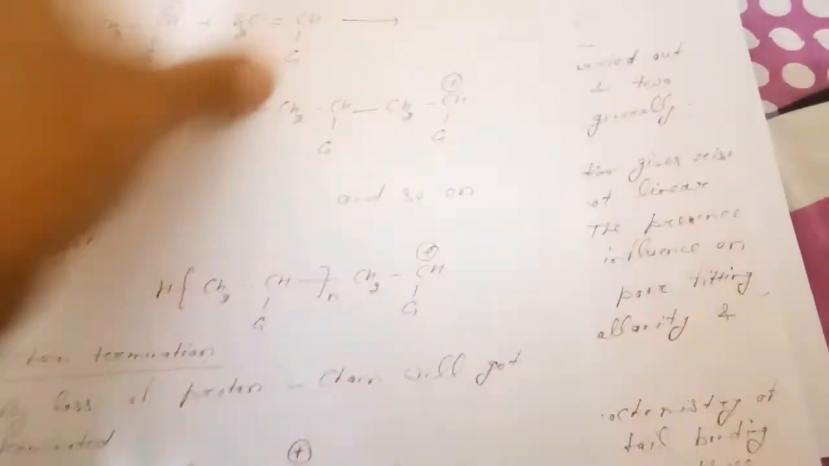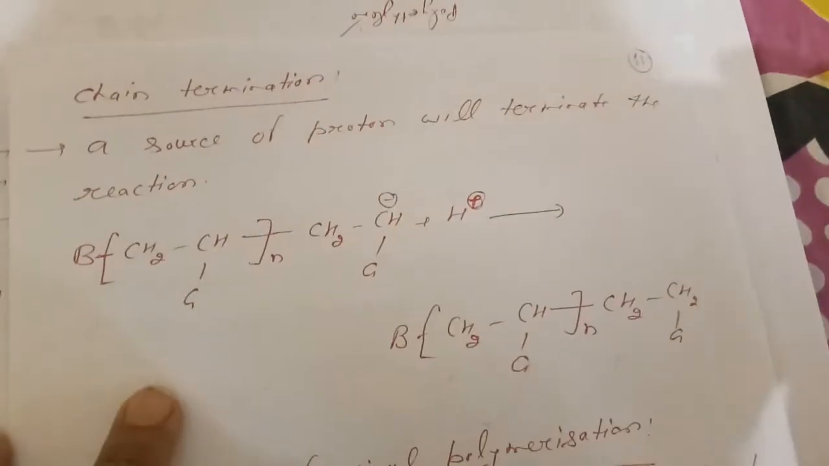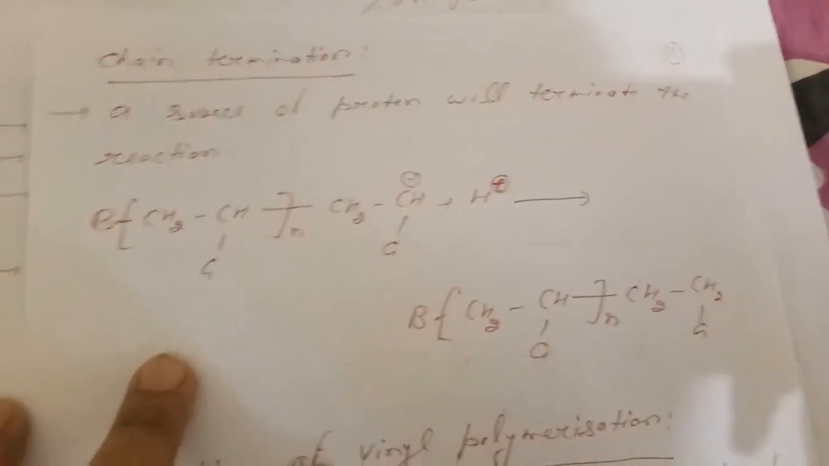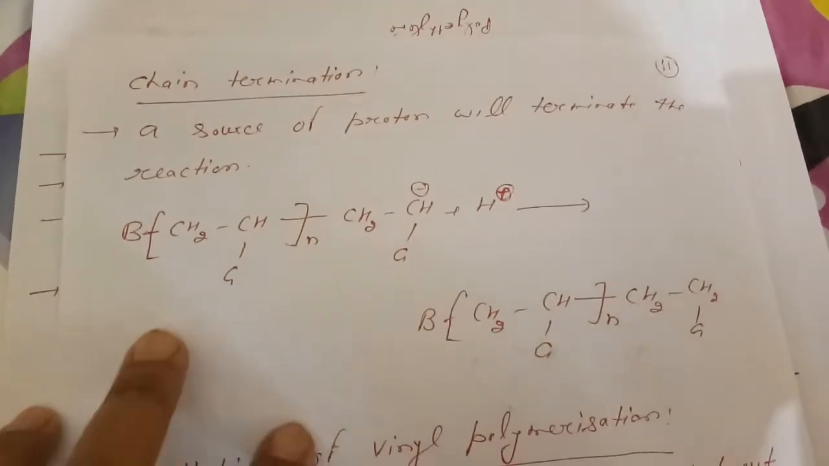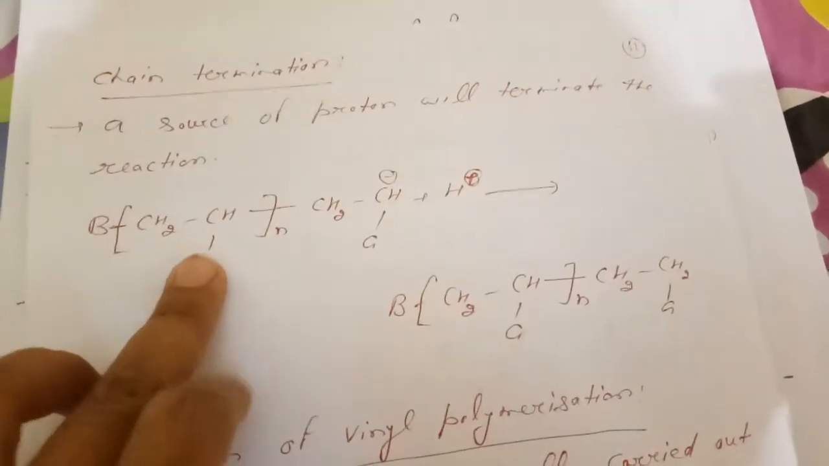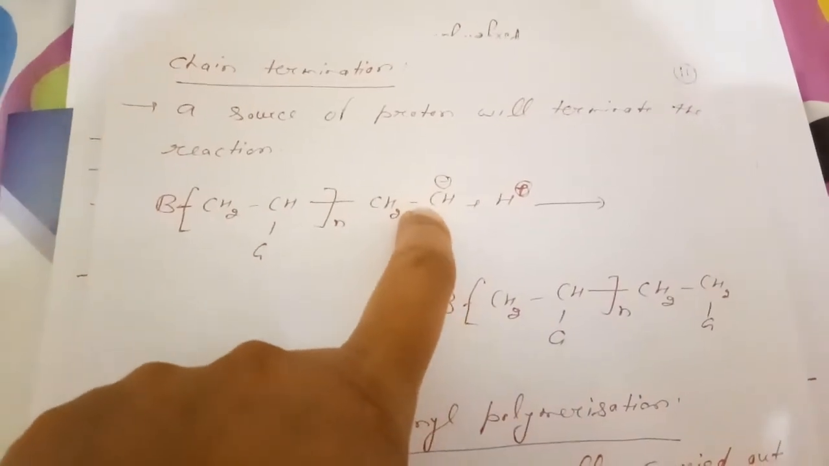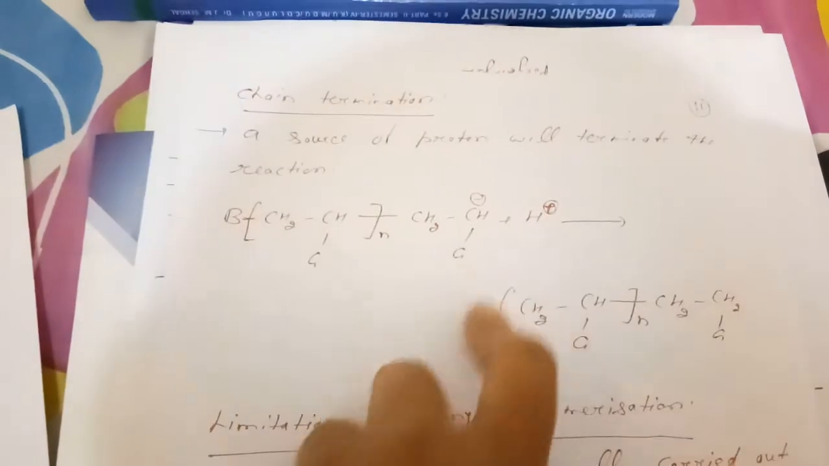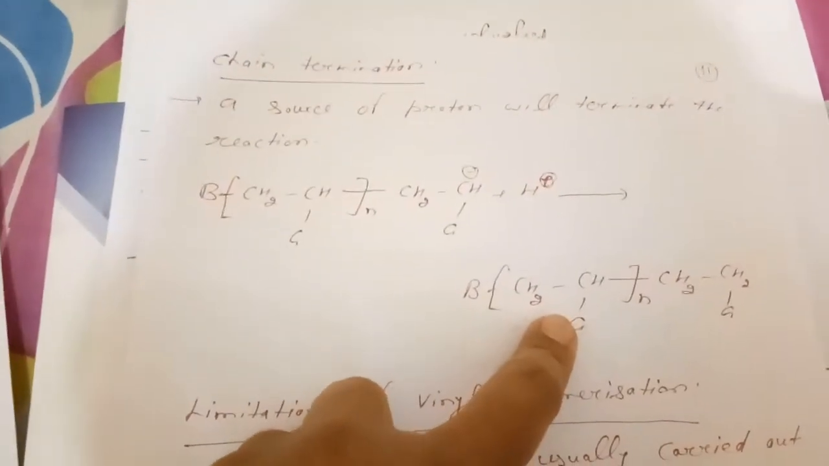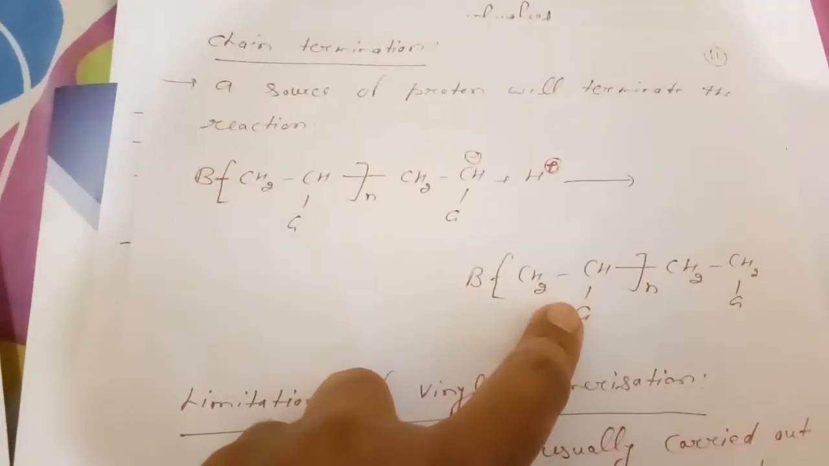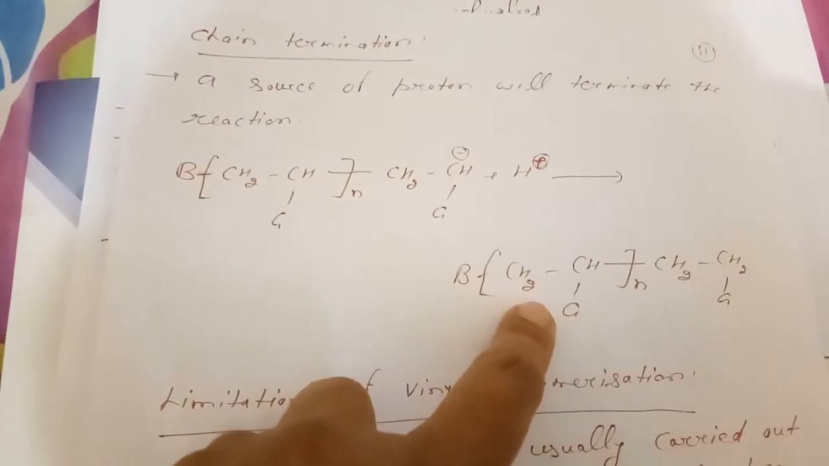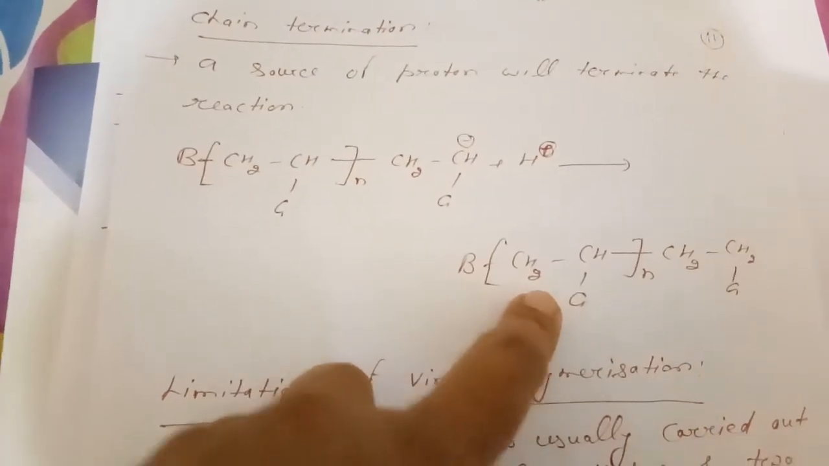Next step will be chain termination. Again in this case, a source of proton will terminate the reaction. Consider here, we can add one proton. The proton will get added on this. When it is added here, the chain is terminated. This is now non-reactive, so the chain will get terminated.